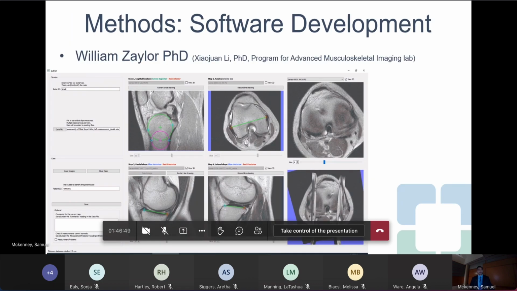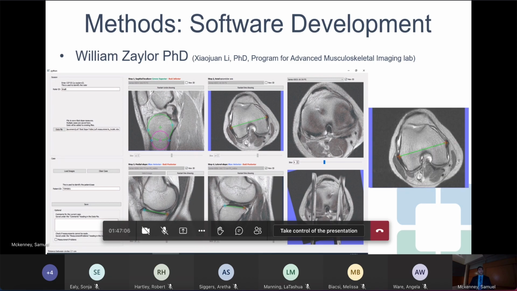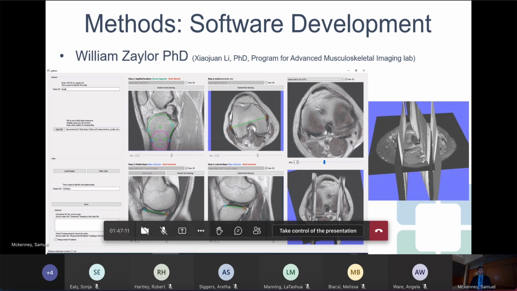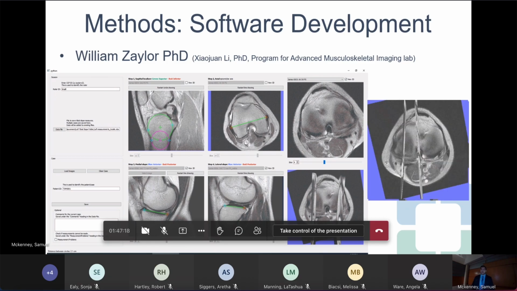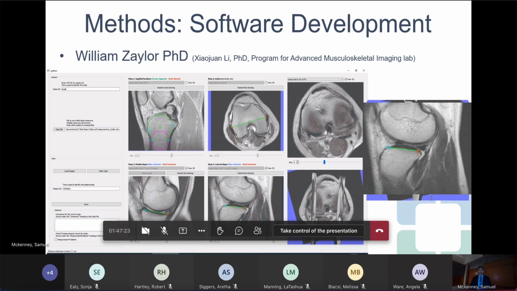And so we enlisted the help from our colleagues in the Program for Advanced Musculoskeletal Imaging Lab, and Dr. Zahler here assisted in creating the software for our study, in which we were able to make the longitudinal axis using the 2 circles as Hudak described. And we calibrated the axial rotation by establishing the transepicondylar axis. And as you can see, the anterior to posterior orientation of our sagittal slices were corrected in the medial and lateral plateaus. And we were able, as they described, to pick the midpoint of the plateaus in order to measure our tibial slopes as described in the original paper.